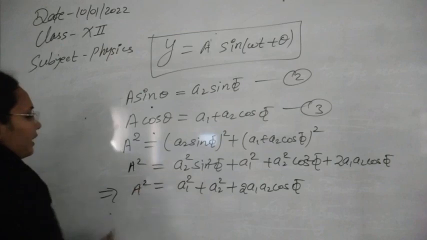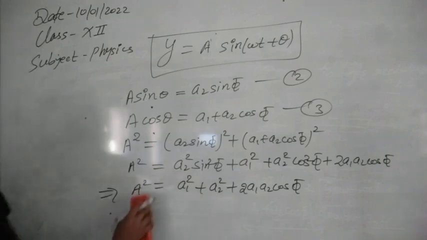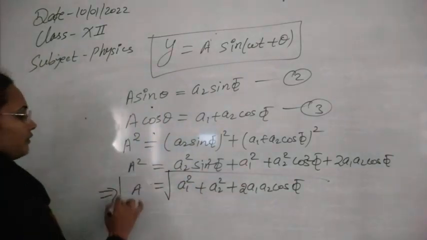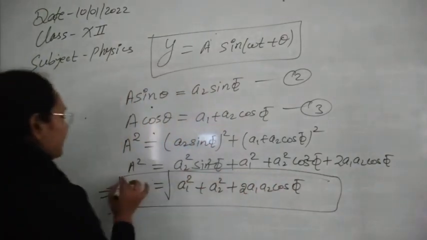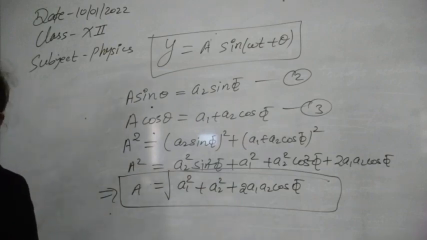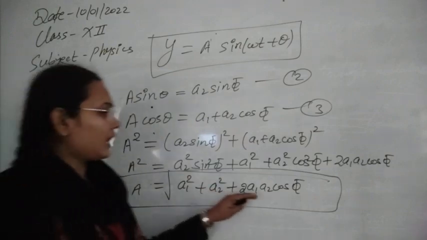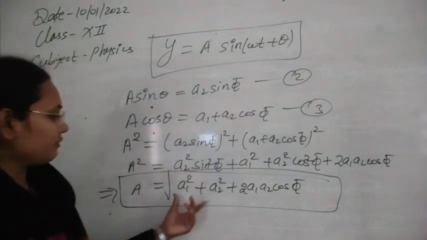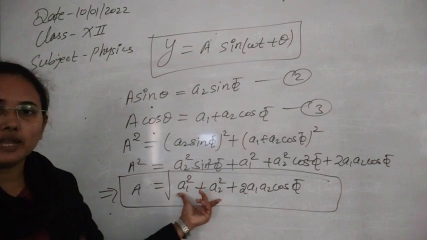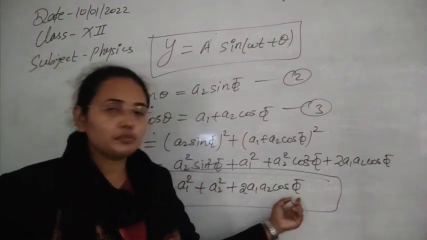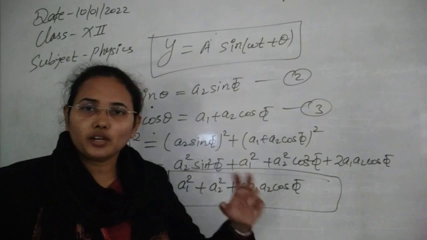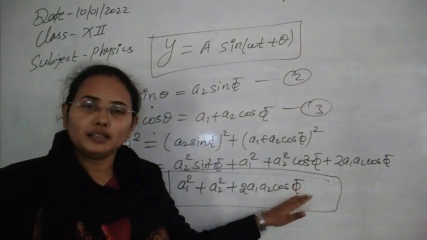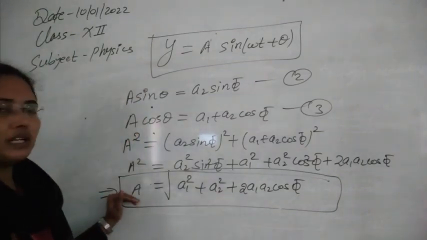This is now a square, and in the next term if you want to get only a, you can take the root of this equation. So this is now the value of amplitude that we can get for the resultant wave, and we can see now this value of amplitude will vary only because of one factor, because a1 and a2 are properties of the individual waves, but here this phi is a property of both waves. It means the phase difference between them. Wherever this phase difference starts to change, the amplitude will automatically start to change.